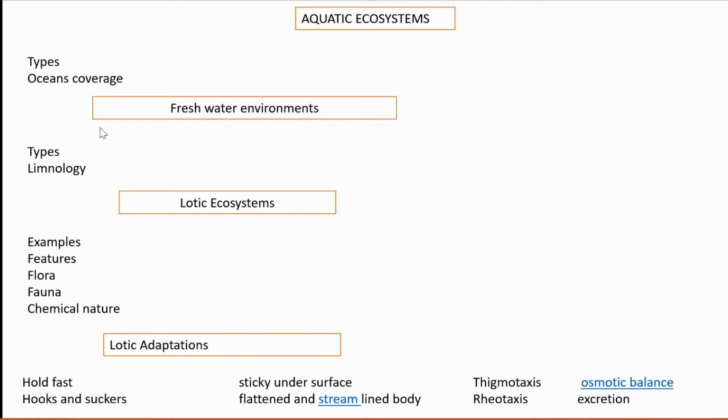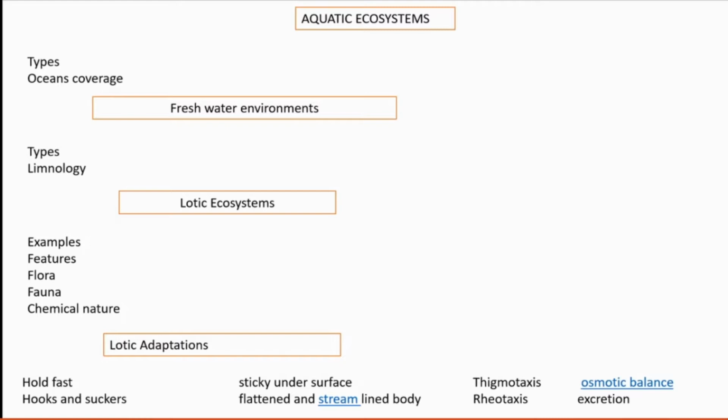And the ocean's coverage regarding the total earth surface: what's the extent, how much area? 510 into 10 raised to 6 square kilometers is the total area of the Earth. Of that area, 361 into 10 raised to 6 square kilometers is covered by ocean. Just for a generalization, for having an overview.